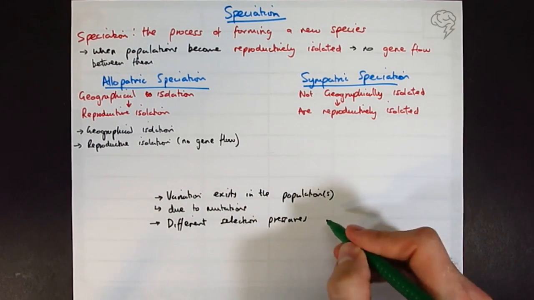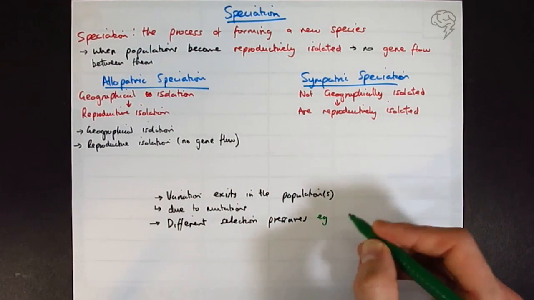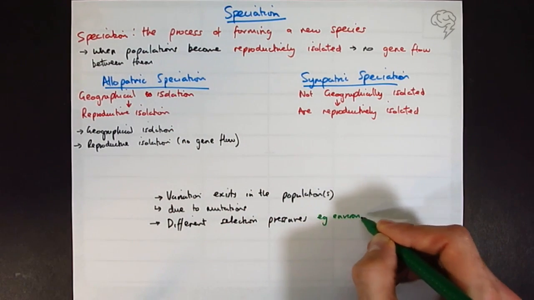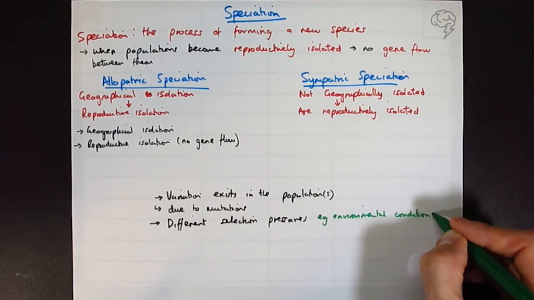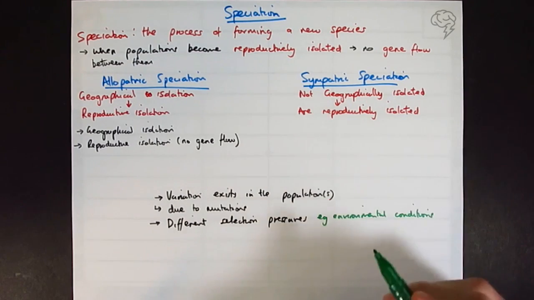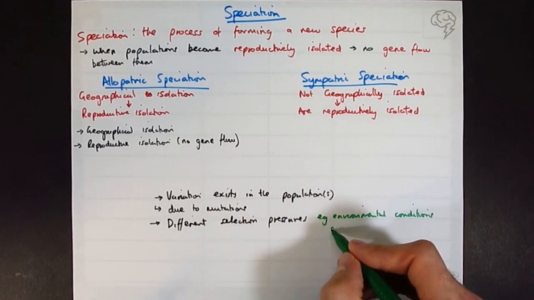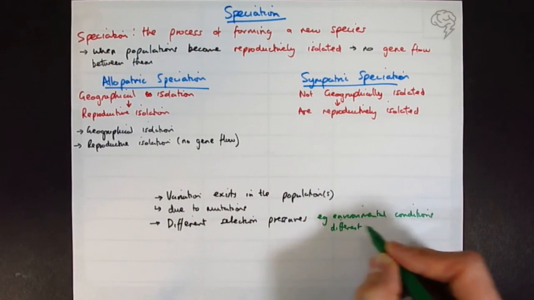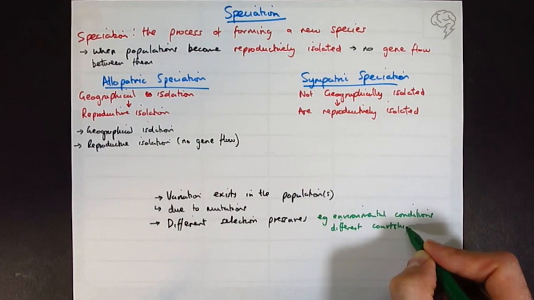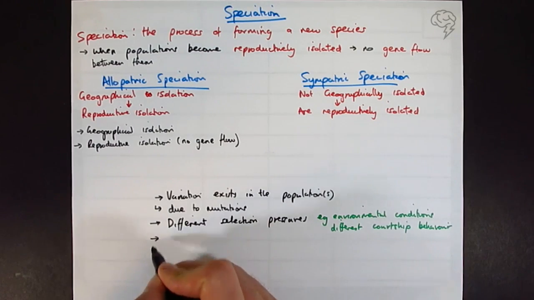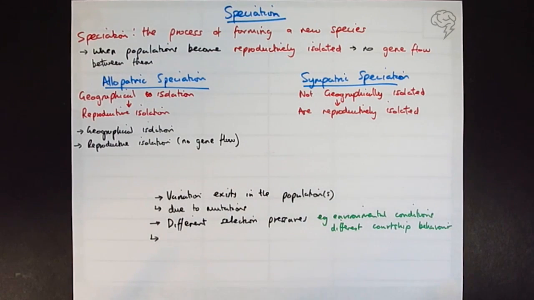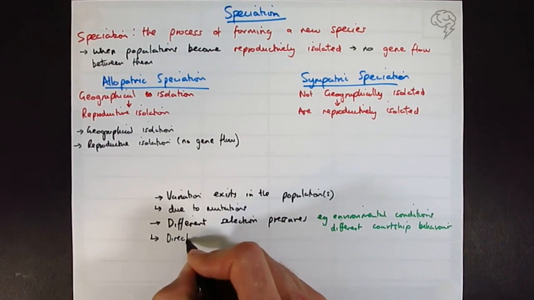Examples of that could be, for allopatric speciation, different environmental conditions. We're going to look at the examples here, it could be different courtship behavior. This is going to result in directional selection of different phenotypes.